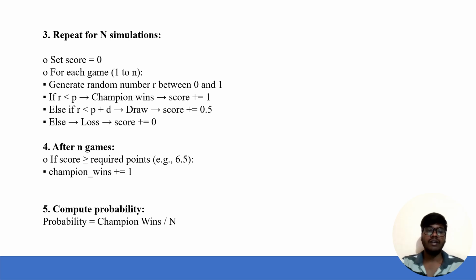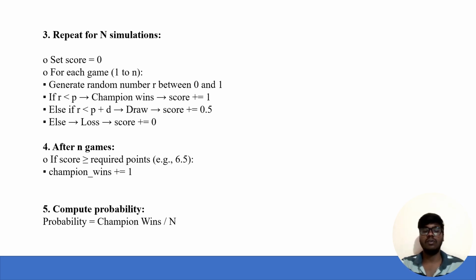Then if r is less than p, the champion wins and the score increases by 1. Else, if r is less than p plus d, it is a draw and the score increases by 0.5. Else it is a loss and the score increases by 0. After n games, if the score is greater than or equal to the required points, for example 6.5, the champion wins.